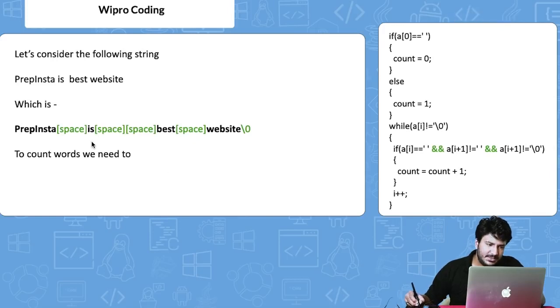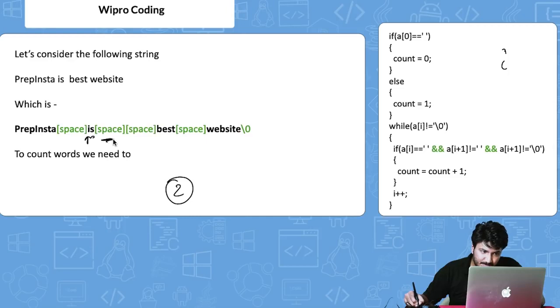So what now happens is, now we are at I, right? Now a[i] is equal to blank space. Obviously it is not true because the value is I, right? So count does not get increased. Then again, the same thing happens till S also, right? Same thing. Obviously till now the count is 2.